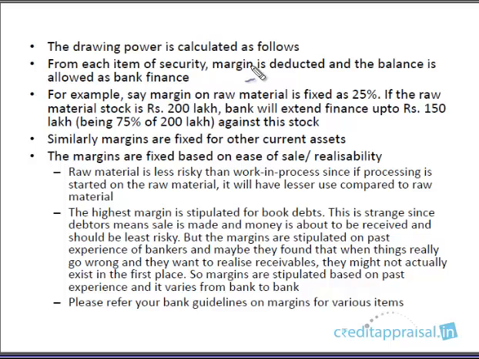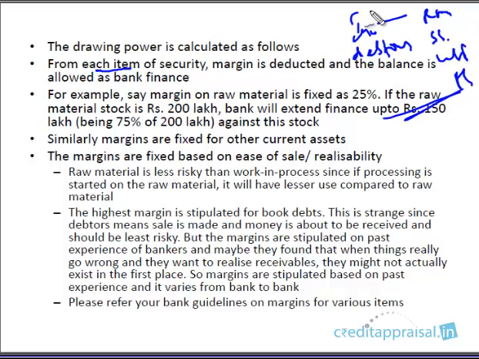For each item of security, so what is each item? We are speaking of the CC limit, so obviously we are speaking of current assets. Current assets, as you know, include inventory and debtors as the major portion. In inventory, of course, you have the raw material, stores and spares, work in progress, and finished goods. This we are aware of.